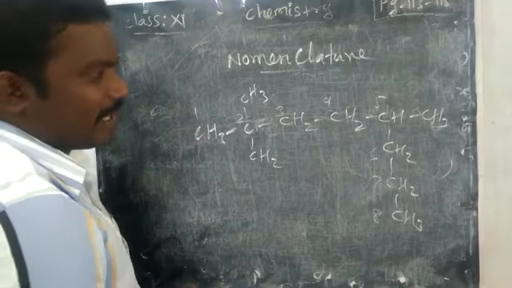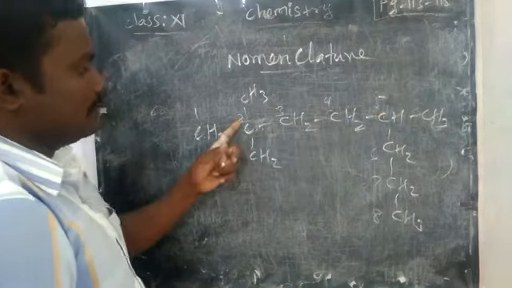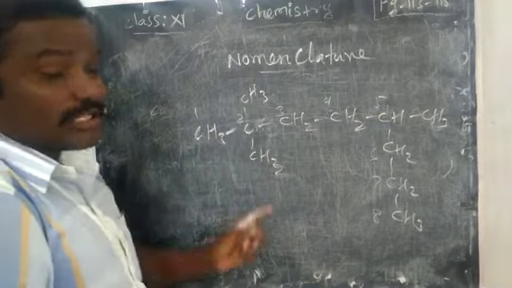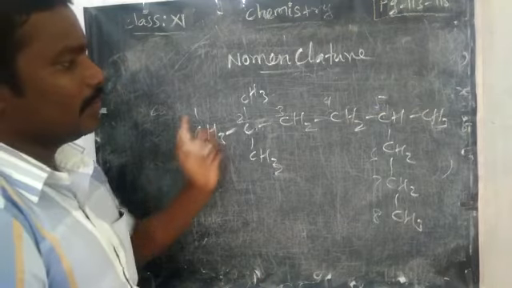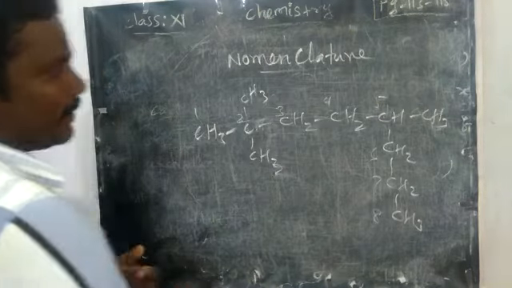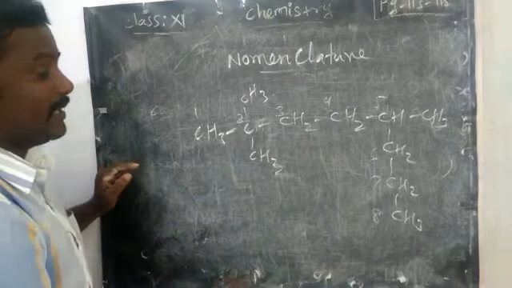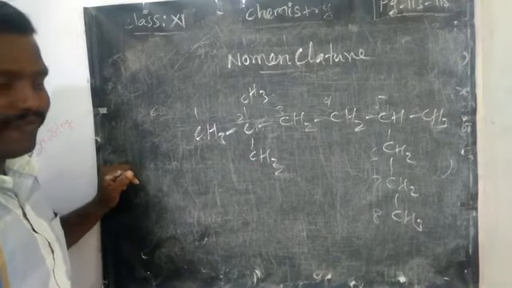But what is the problem here? See, the substitution at 5 and 2 substitutions in the second, right? So the 2 substitutions should carry the least number. So accordingly you have to number from this side. Okay. Substitution should get the least number. So what are the substituents? You should write them as a prefix.